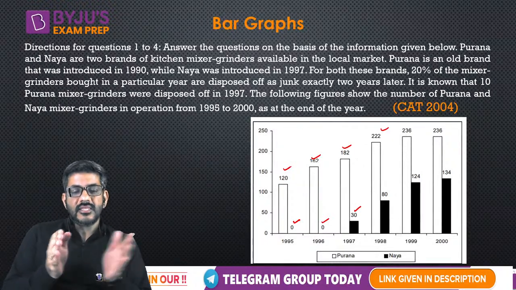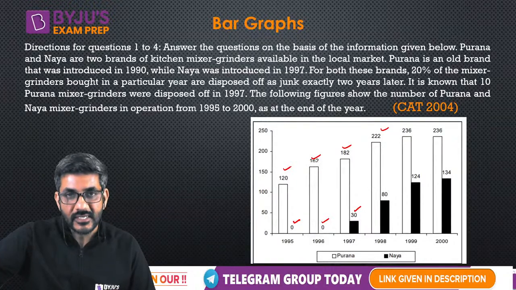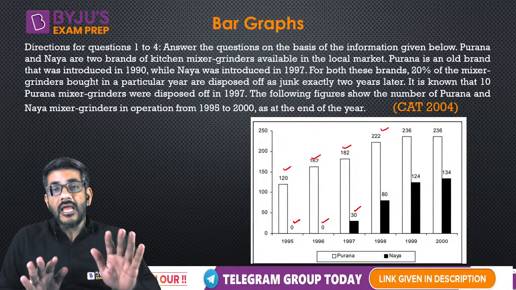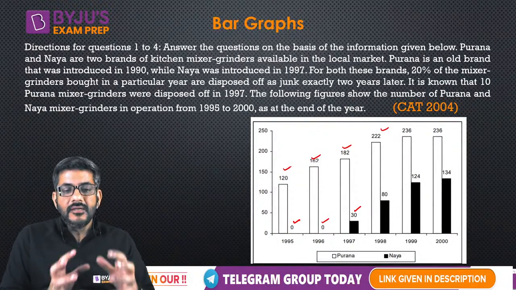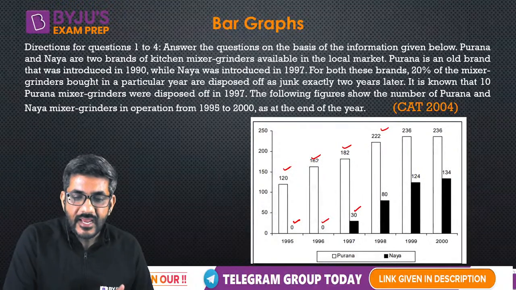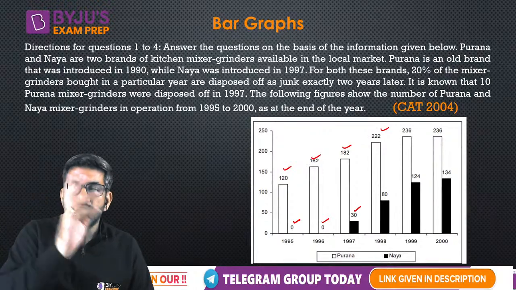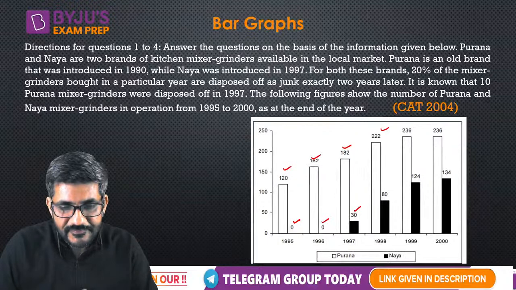Exactly 2 years later means if they are purchased in 2004 they would be discarded in 2006. If purchased in 2005 they would be discarded in 2007. Exactly 20% of them. So let us say I bought 10 mixer grinders in 1998. So in 2000, that is after 2 years, 2 of those 10 mixer grinders would be disposed of.